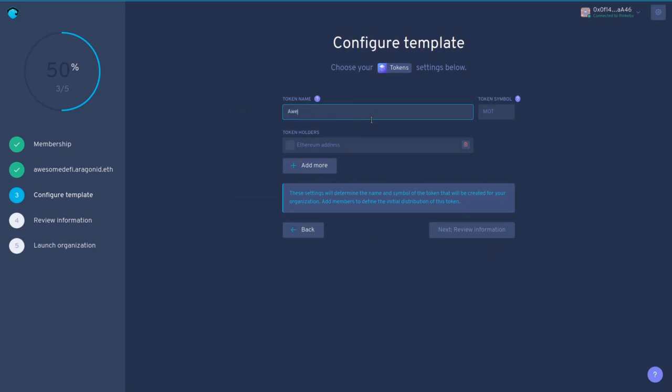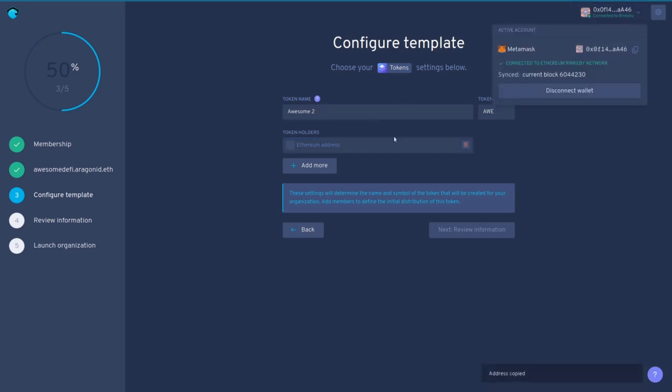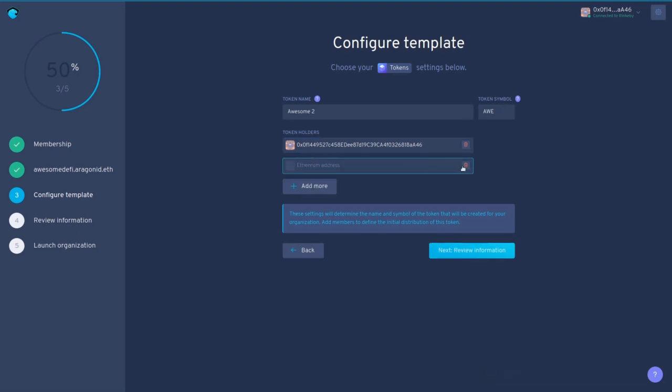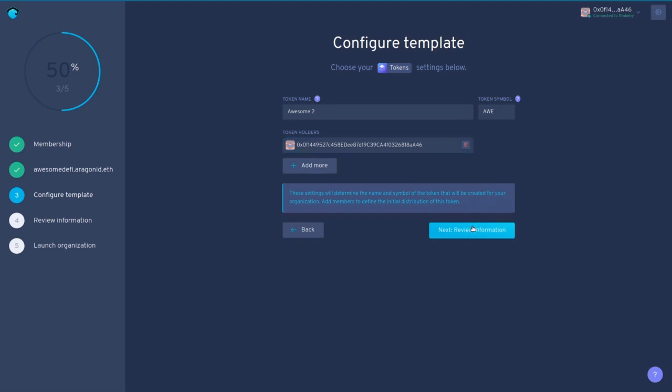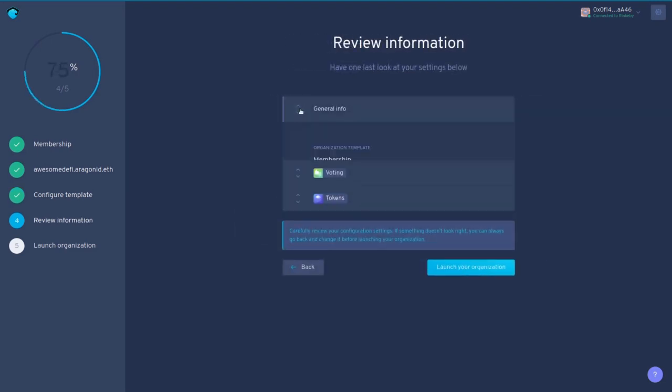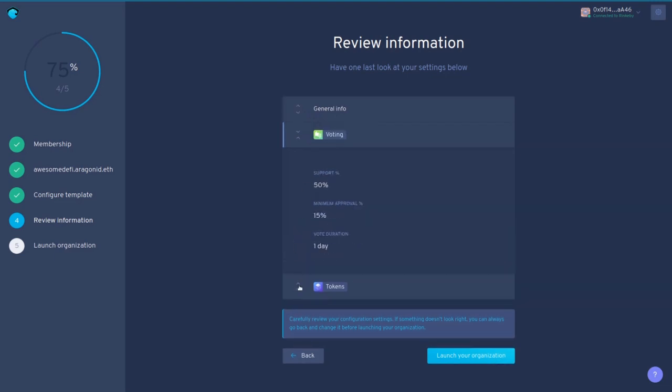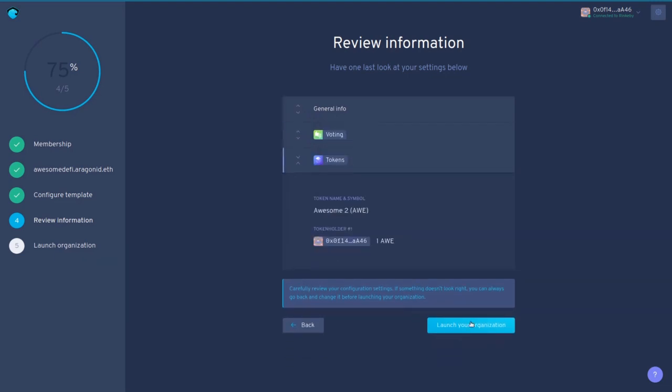Simple stuff of just setting the token name and the token symbol, and we're going to bootstrap our DAO with one member. You can bootstrap with more, but we're just going to use one for now. And we're just going to review our settings. So let's launch our DAO.